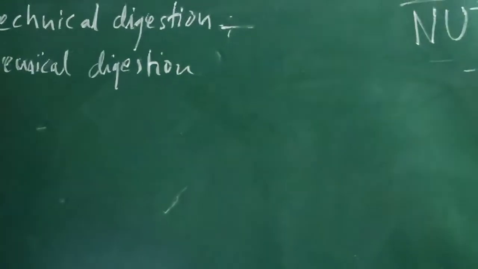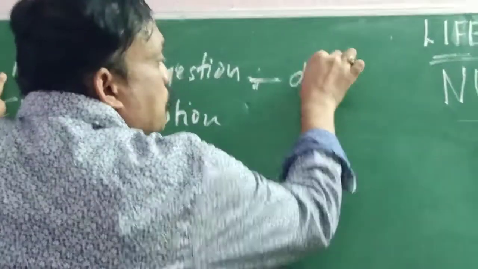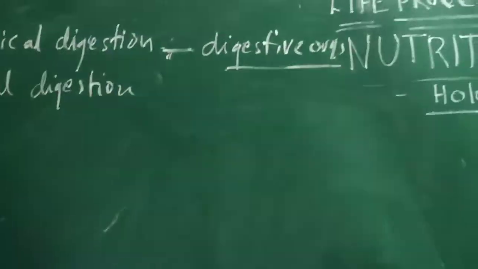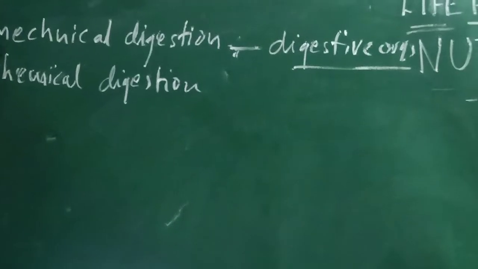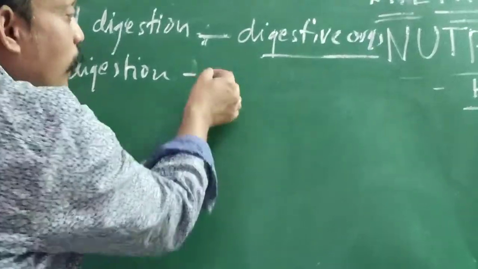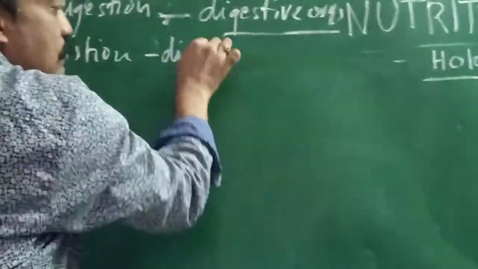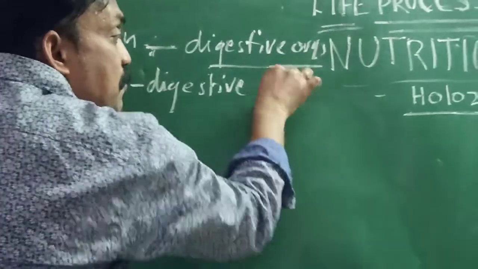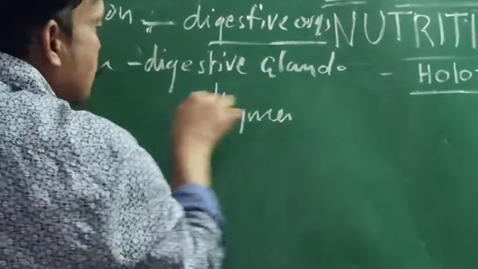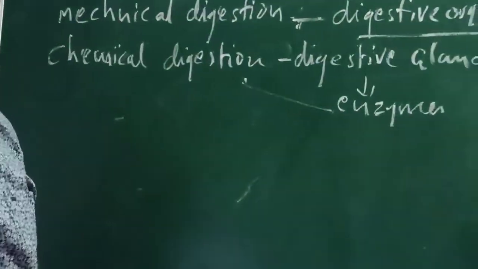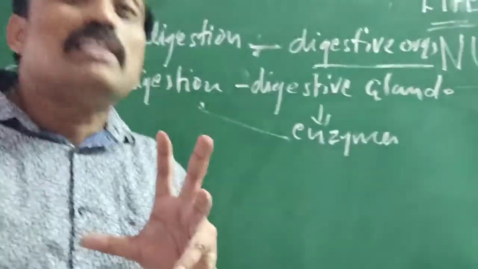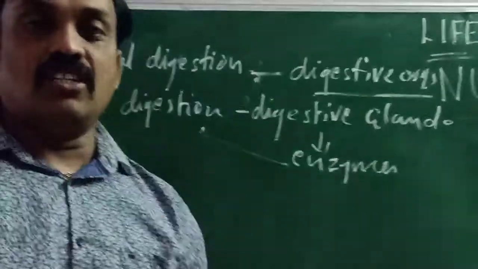Already we learned what mechanical digestion is. Digestive organs like teeth are useful in the process of digestion. That we can call mechanical digestion. After mechanical digestion, chemical digestion. What is chemical digestion? Chemical means what? Digestive glands. In our body, so many digestive glands are releasing enzymes. These enzymes, that means chemicals, are useful in the process of digestion. That means not only digestive parts but also some chemicals are needed to digest the food.